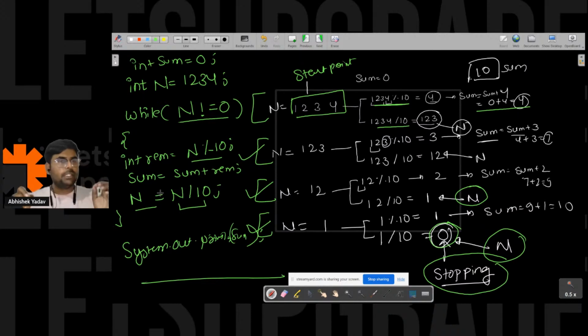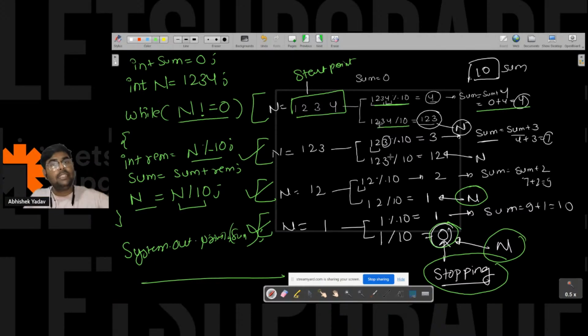Everyone is getting the intuition how you have to approach. So first you saw a question, you saw one thing, that hey, we are extracting the last digit. So you have to think at that time, what basic math I can apply to get the last digit. Okay, and after getting the last digit, you want the remaining digit also, right? So when I do the division part, I came to know that yes, I can get the last digit with the help of the remainder, and I can get the remaining digit with the help of the quotient, right?